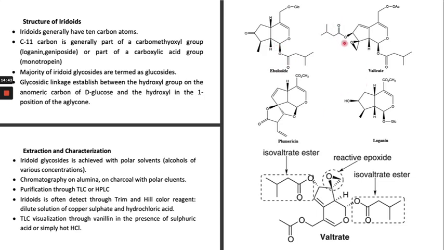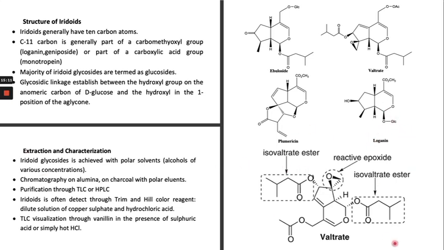So this is generally in the form of the C11 carbon. Mostly they are found as glycosidic compounds, linked with the glycoside like this, which is generally how they are found in the plant.